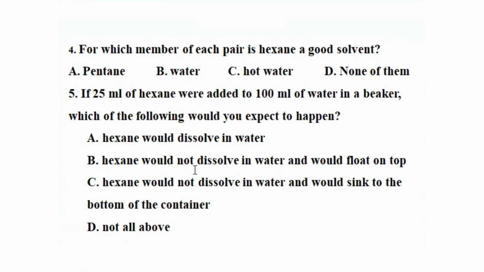B, hexane wouldn't dissolve in water and would float on top. C, hexane wouldn't dissolve in water and would sink to the bottom of the container. D, none of the above. The answer is B because hexane is nonpolar. It dissolves in nonpolar solvents, just like toluene, benzene, carbon tetrachloride, and so on. Water is a polar solvent which can dissolve polar covalent molecules.